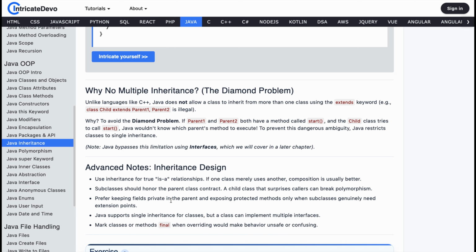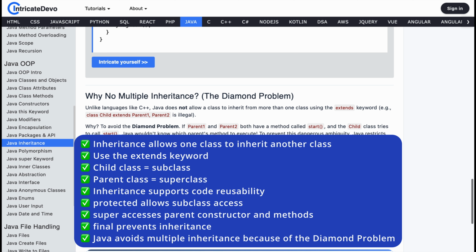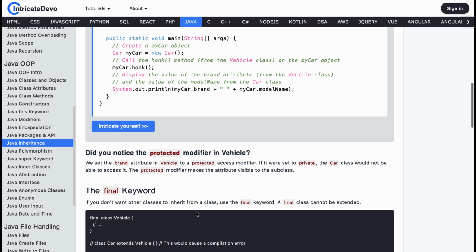Quick recap. Inheritance allows one class to inherit another class. Use the extends keyword. Child class equals subclass. Parent class equals superclass. Inheritance supports code reusability. Protected allows subclass access. Super accesses the parent constructor and methods. Final prevents inheritance. Java avoids multiple inheritance because of the diamond problem. And that's Java inheritance explained simply.